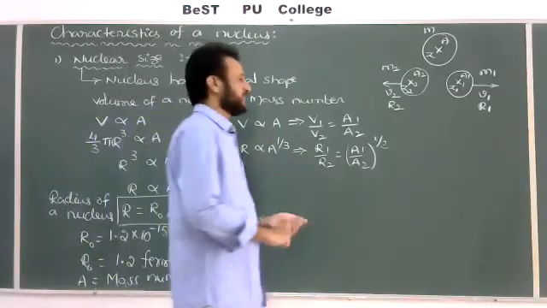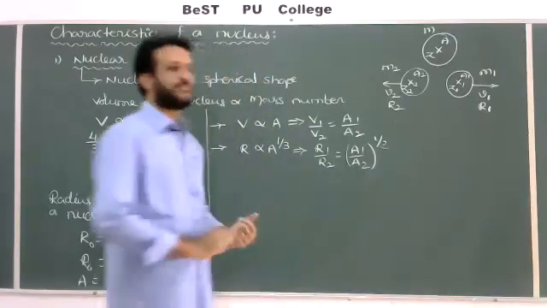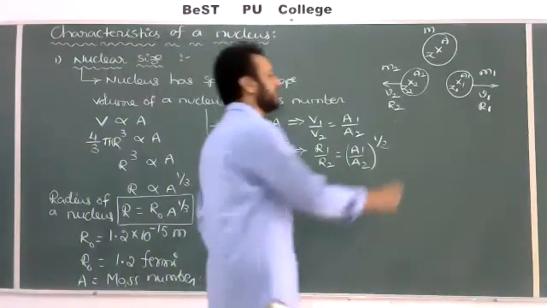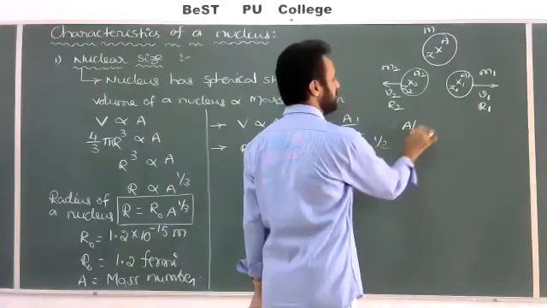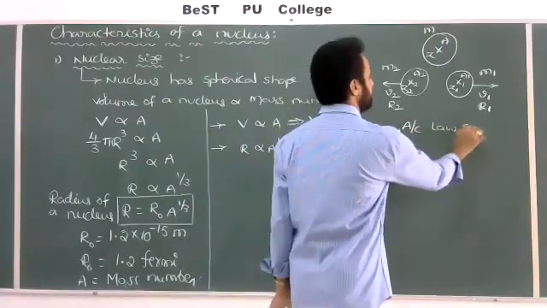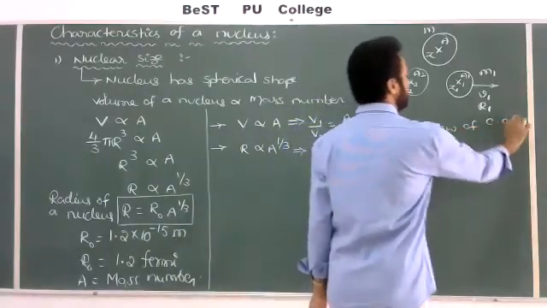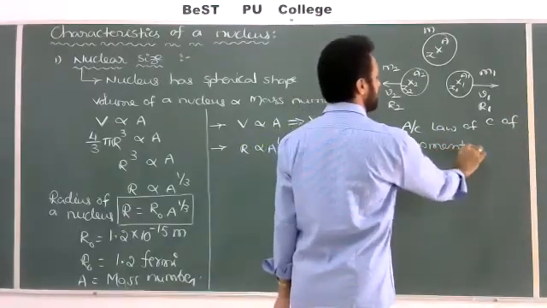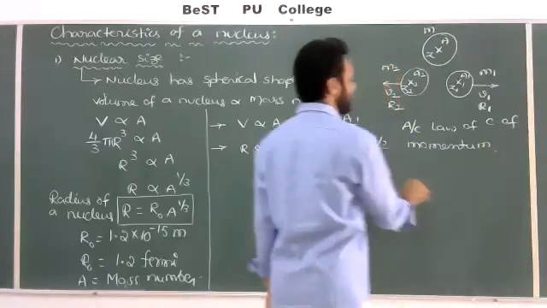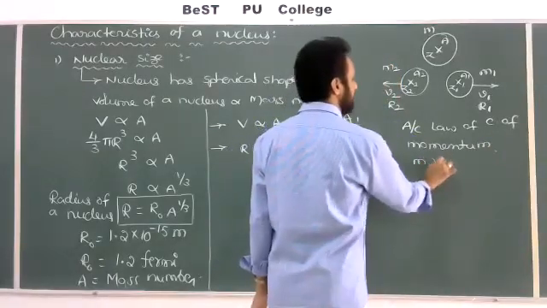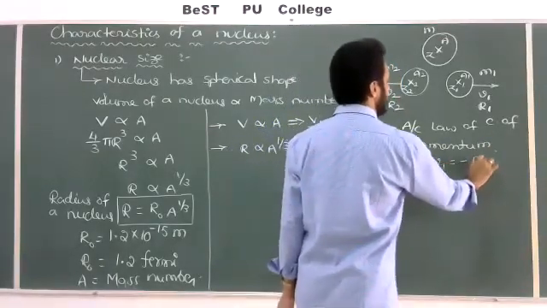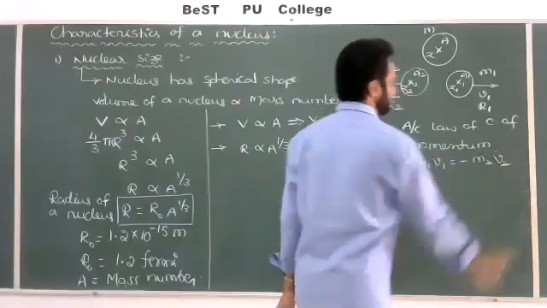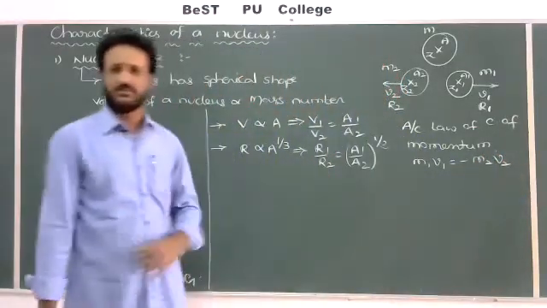In this concept, see how mass and volume relate according to the law of conservation of momentum. According to the law of conservation of linear momentum, m1 v1 is equal to minus m2 v2, because both are moving in opposite directions.